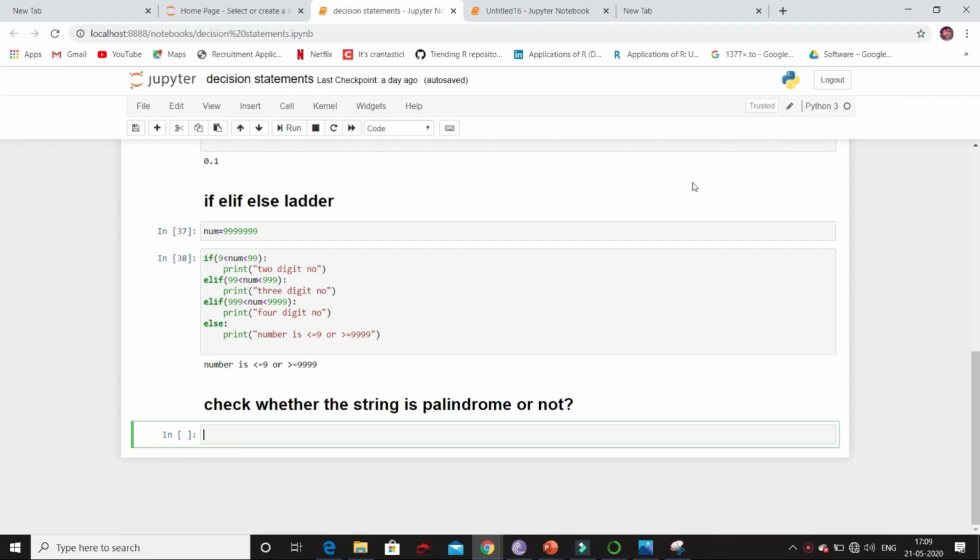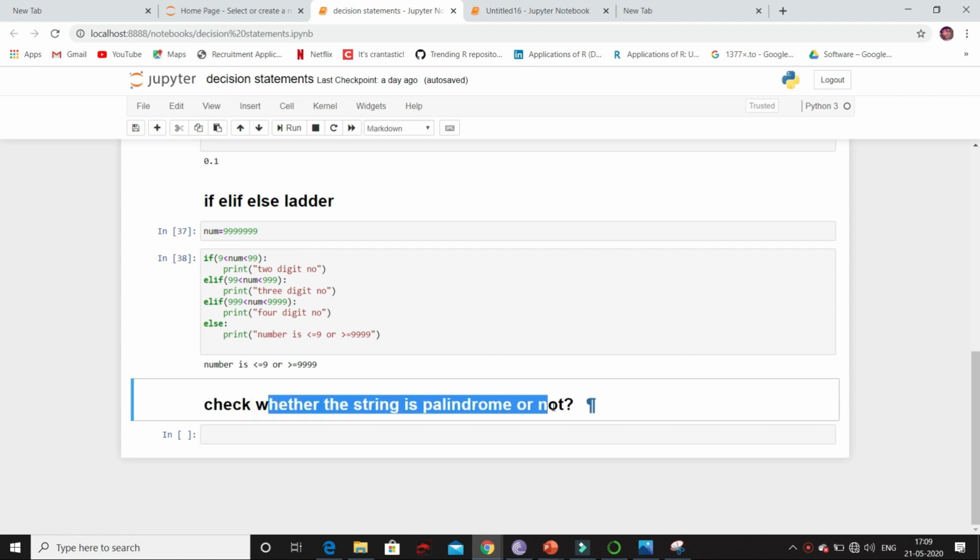I have an assignment question for you all which you have to try. You have to check whether a string is a palindrome or not. Palindrome means, say I have the string Malayalam. When I reverse that string, I also get Malayalam itself. So this is a palindrome. In Python, we have a built-in function called isPalindrome. If you use this built-in function, it will reverse this string. But I don't want you to use this built-in function. I want you to think about the logic for reversing this string. And once the string is reversed, you can compare the reversed string with the original string and check whether it is the same or not.